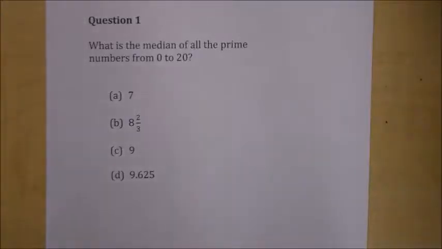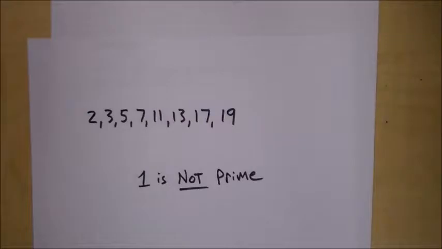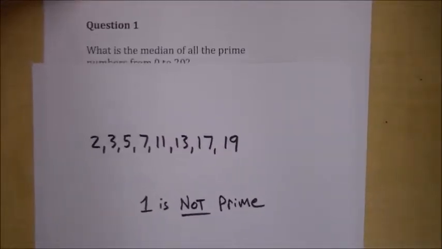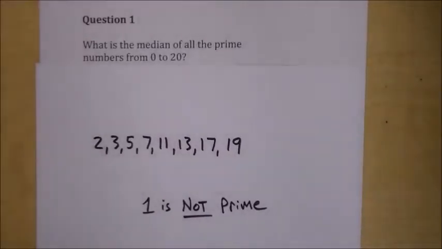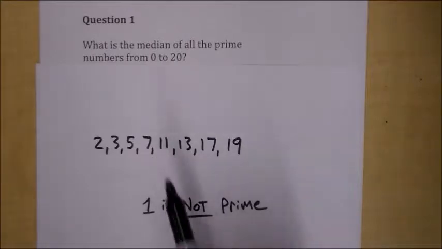Question 1. What is the median of all prime numbers from 0 to 20? Okay, here are all the prime numbers from 0 to 20. Remember, a prime number is only divisible by 1 and itself. So 9 is not a prime number because it's divisible by 3, including 1 and itself. 1 is also not a prime number. Everyone knows that eventually in life, so you should know that now. 1 is not a prime number. Just know it. It's not that hard to learn, just learn it.